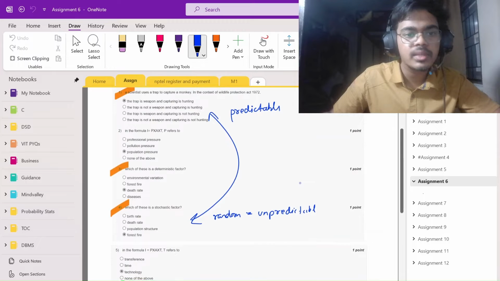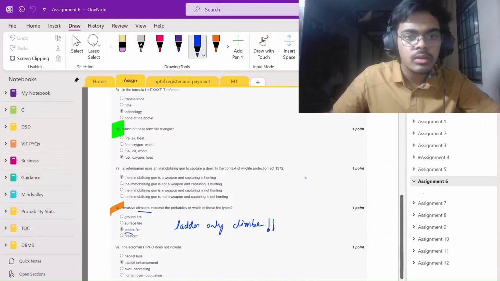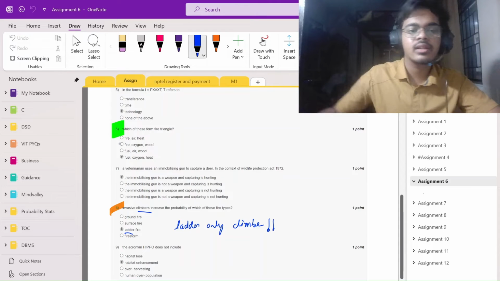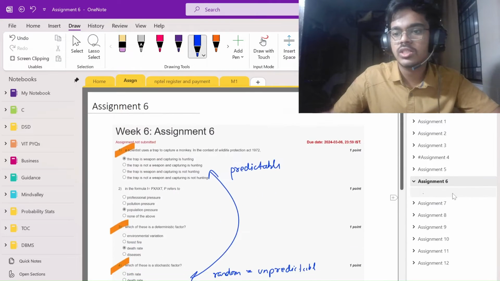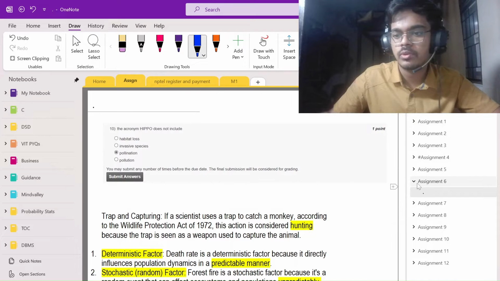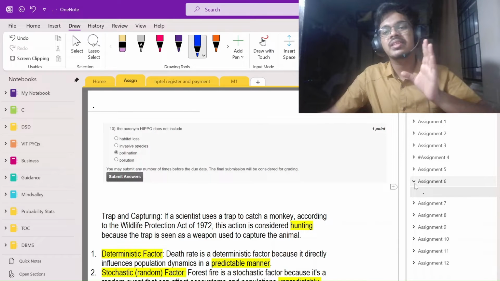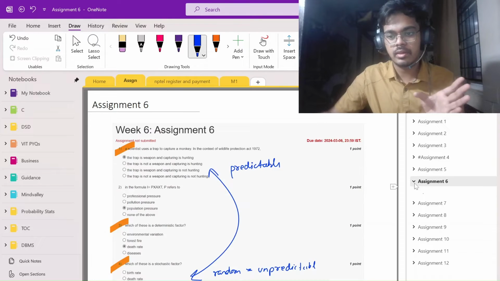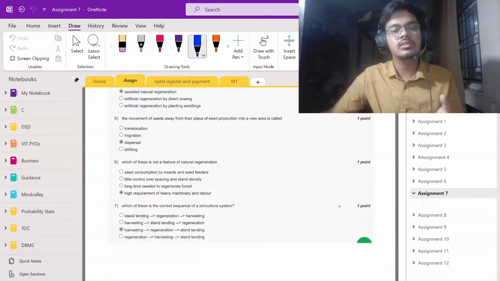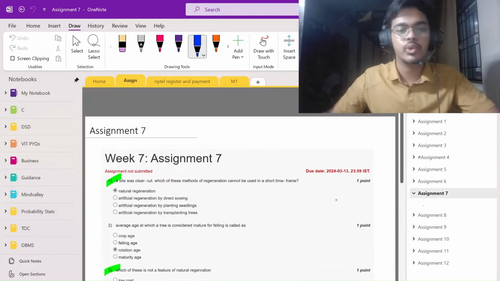Now let's move to assignment 6. Which of the following forms the triangle is a class 5 question. Fuel, oxygen, heat form the triangle. Just see the logic if it's not logical to you as of now. We are covering the easy portions which everyone can learn very easily. It is the zeroth level of rote learning, you can say.